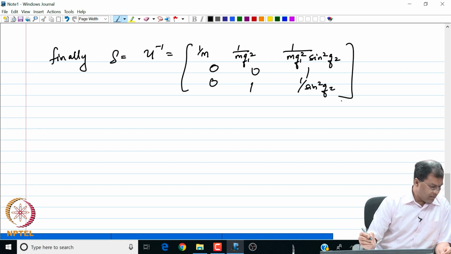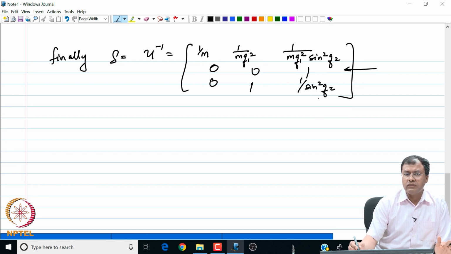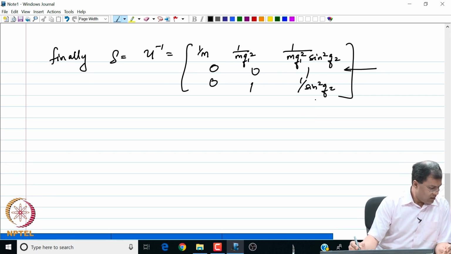We see that this has special significance because the determinant of this matrix is going to tell us whether the solution we have found is complete or not. Remember, we have found a solution, not a unique solution, right.